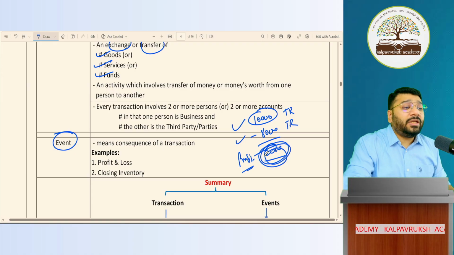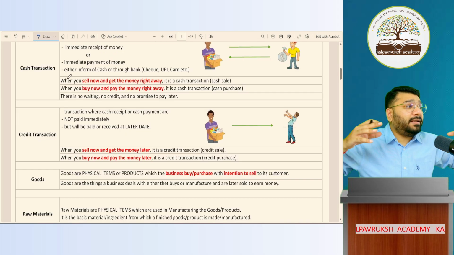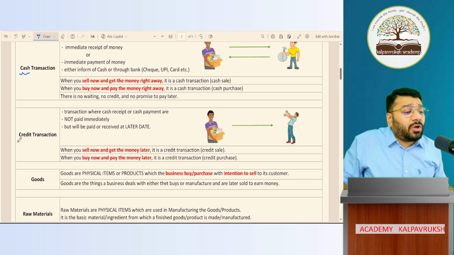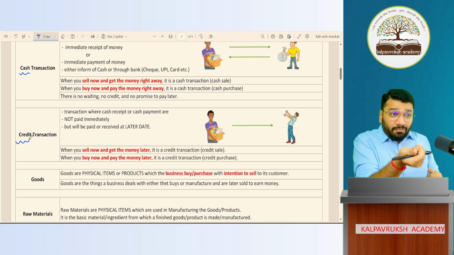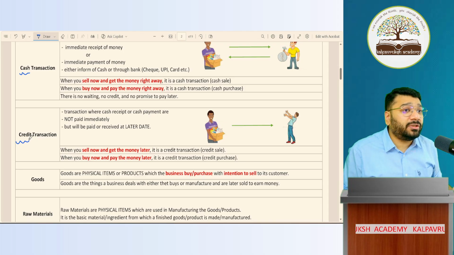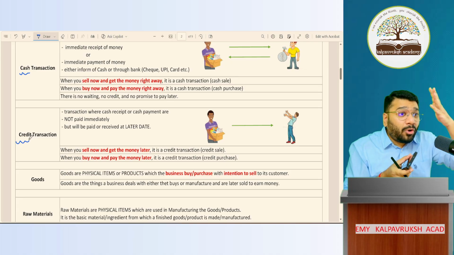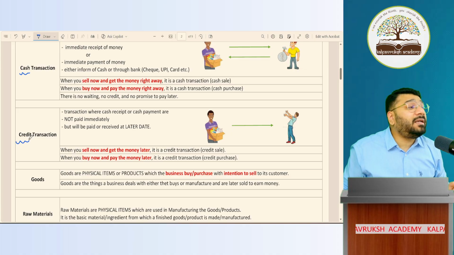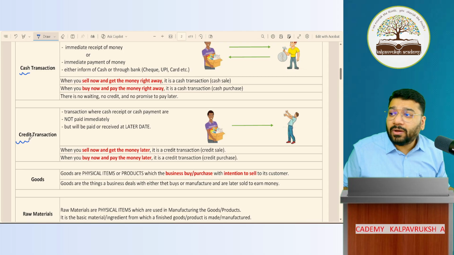Okay. Now that you've understood the meaning of transaction and event, in the last class we discussed that there are two broad categories of transactions. One is called a cash transaction. Second is called a credit transaction. What is a cash transaction? When you buy something, on the spot you pay the money. That is called a cash transaction. Then what is a credit transaction? I buy something, I purchase this mobile phone, but I'm not making immediate payment. I'm telling, I'll pay later. That is called a credit transaction. Got it? Not got it? Online people, got it? Not got it?